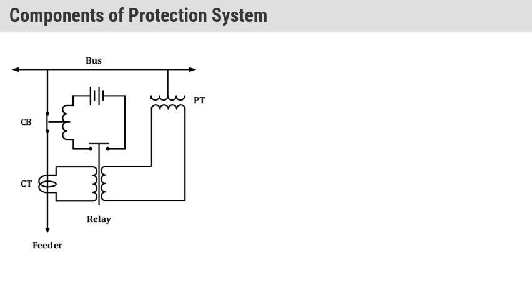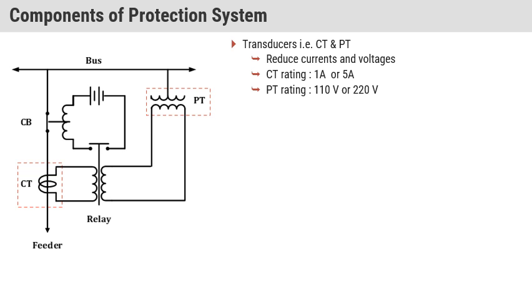Now these are the components of a protection system, in which this is a CT, current transformer, and the PT, potential transformer, or we can say the CTPT. These are the two main components to take the current and voltage rating of a particular bus system. What does a CT do? CT steps down the fault current, because in a feeder we have thousands of amperes of current, and our relay is not designed for such a high current.